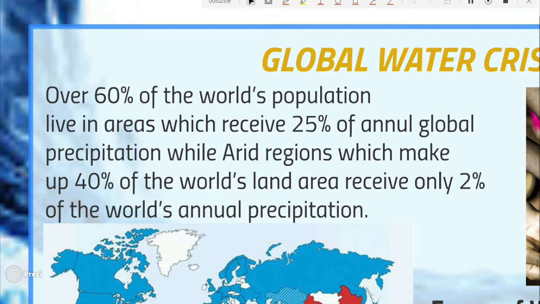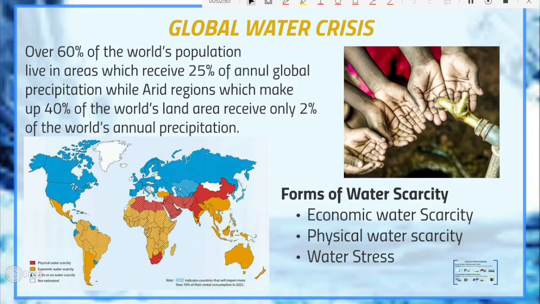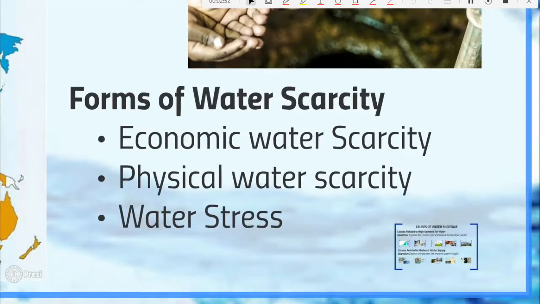We can have an example of the tropical rainforest. And as we move down, it tells us that up to 40% of the world's land area receive only 2% of the world's annual precipitation, and that is in the arid regions, or what we call the deserts. Let's go ahead and look at the different forms of water scarcity.